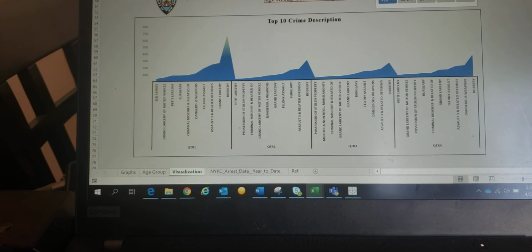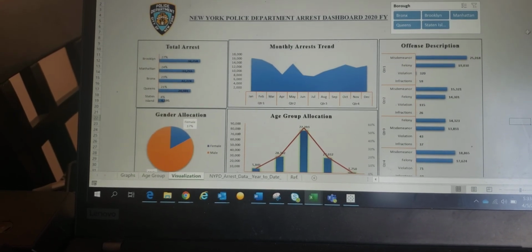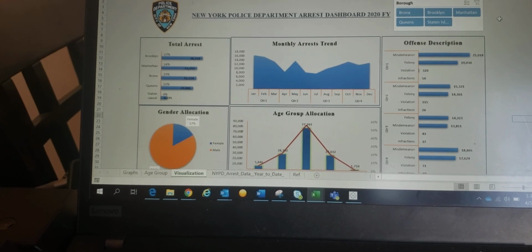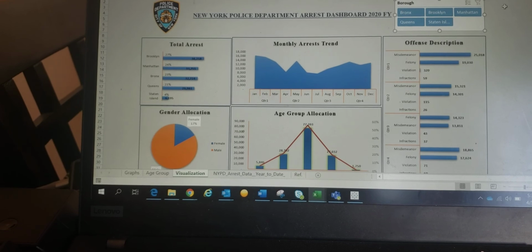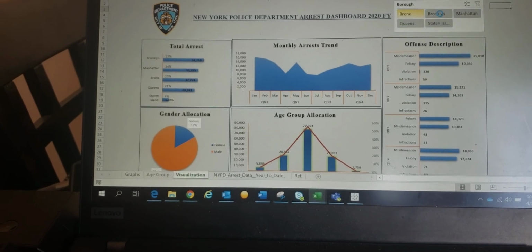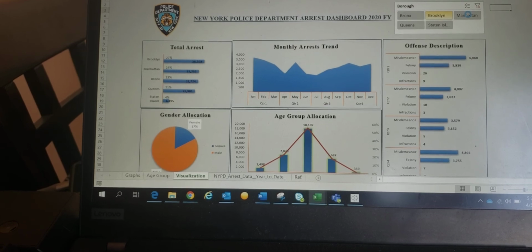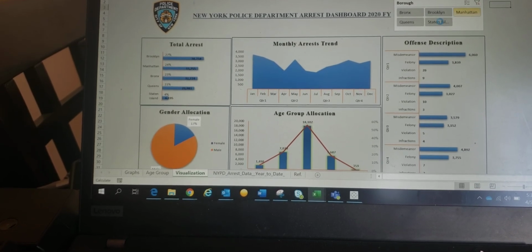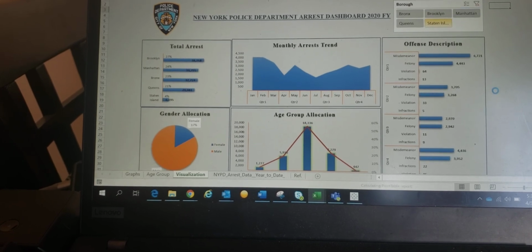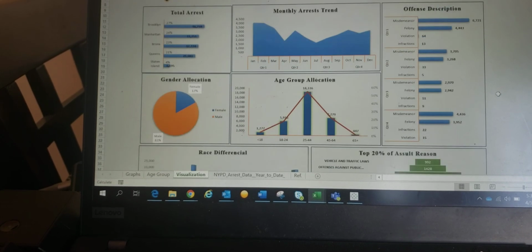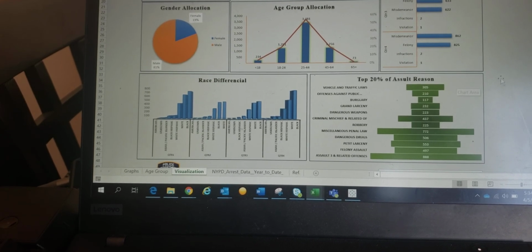So this is the full description of my dashboard for NYPD arrests for the year of 2020. And on top, I have the slicer for bureaus. As we can see, if I select each of the bureaus, that provides that bureau's numbers, arrest descriptions, gender allocation, age group allocation, and race description, and the funnel chart provides the top 20% of the assault reasons.